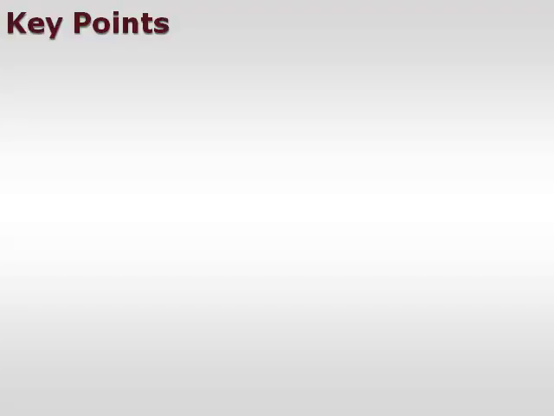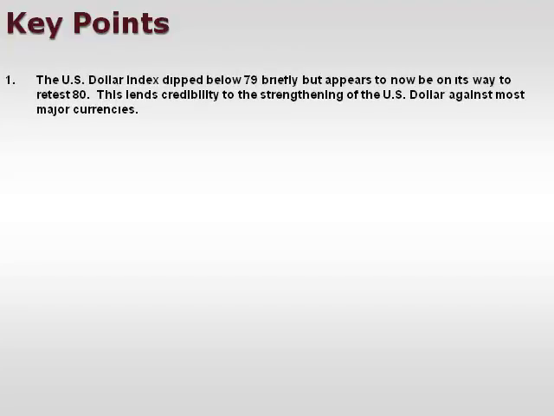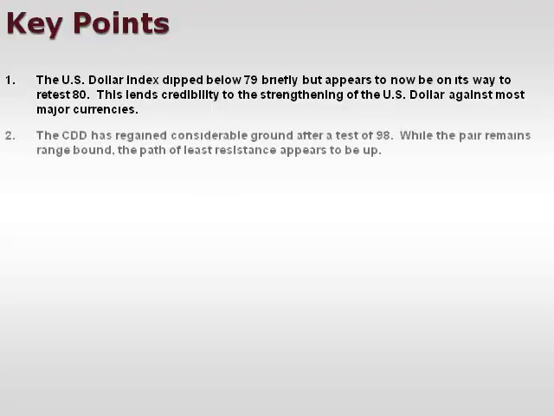Let's take a look at a few of our key points. First of all, the US dollar index dipped below 79 briefly, but appears to be on its way to a retest of 80. This lends credibility to the strengthening of the US dollar against most major currencies. The CDD has regained considerable ground after a test of 98, while the pair remains range-bound. The path of least resistance appears to be up.